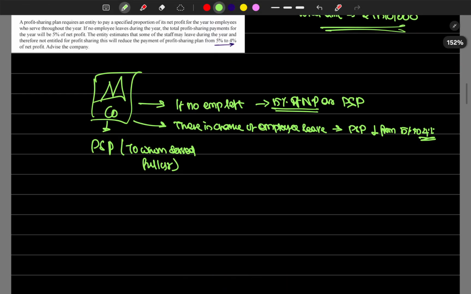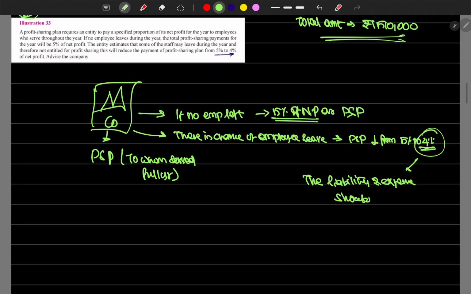If the company is estimating 4% of net profit as the liability or expense, the company has to recognize this as a liability. It should be recognized as 4% only. That's the answer.